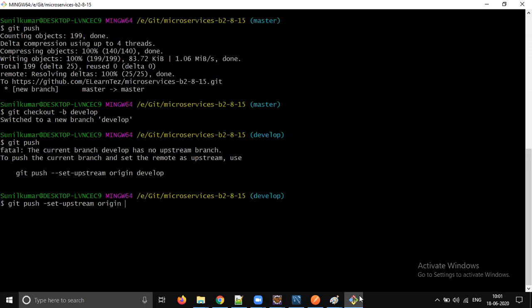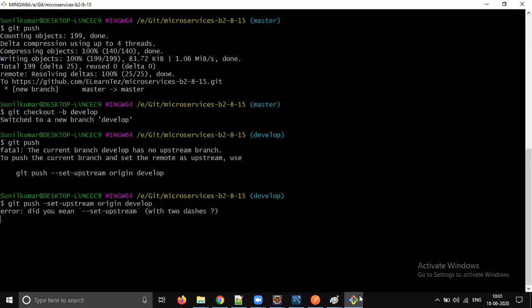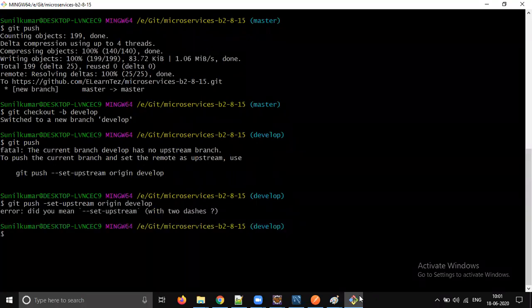Right. So origin develop. You take it from the develop, okay, and create a pull request for develop. Okay, create pull request from develop. So that's how we should work on the microservices.